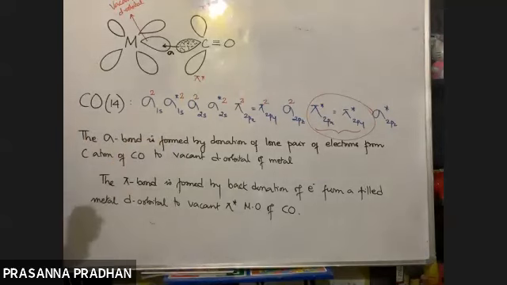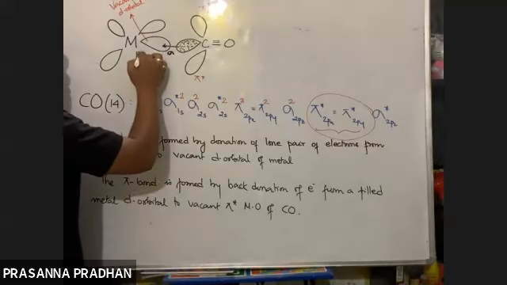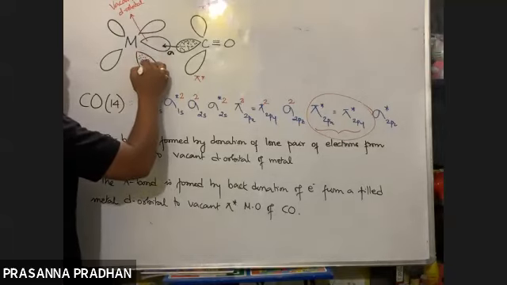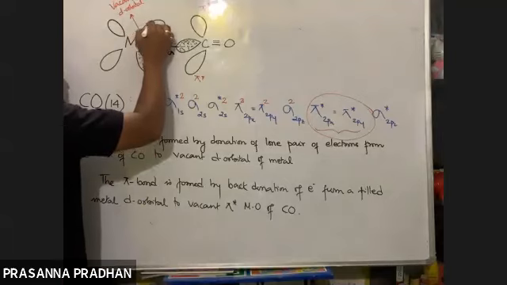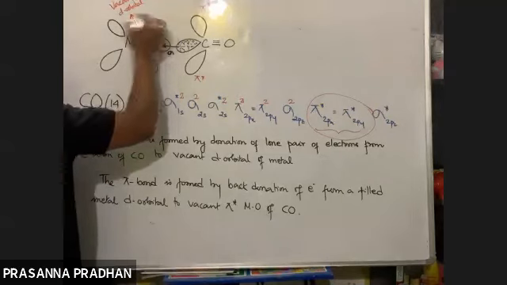Obviously, metal का तो खाली vacant orbital तो नहीं होगा. The metal will possess some d orbital which are occupied by electrons. So suppose these are the d orbitals of metals which are occupied by electrons. Okay, so metal will possess vacant d orbital as well as filled d orbital.